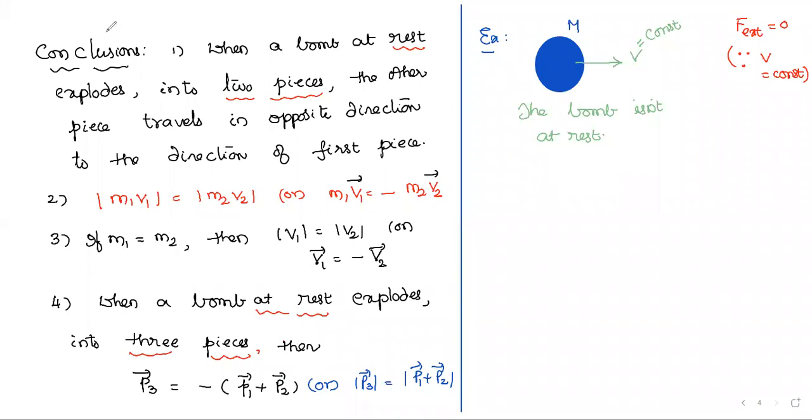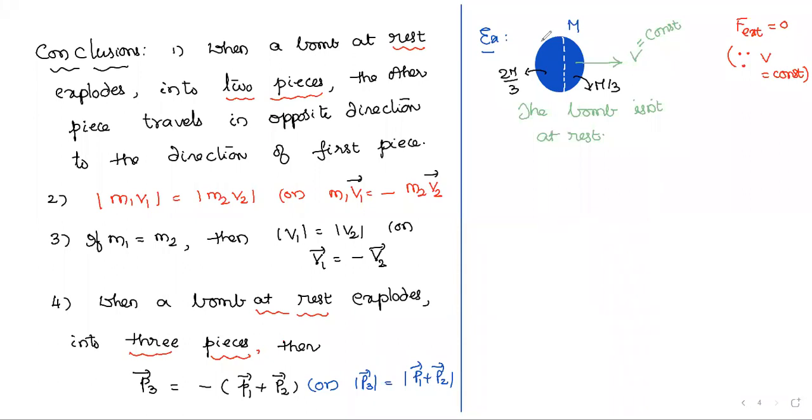Okay, and here, suppose after the explosion, this is exploded into two pieces. The first piece, I think yesterday I took the mass as m by 3 and the other of mass 2m by 3. But I did not remember how much velocity I took here for the first piece.